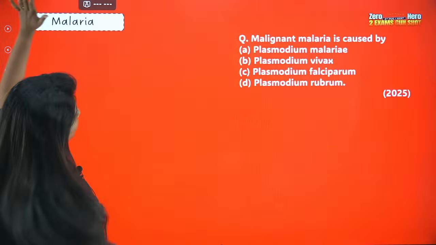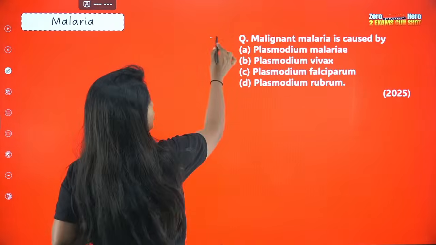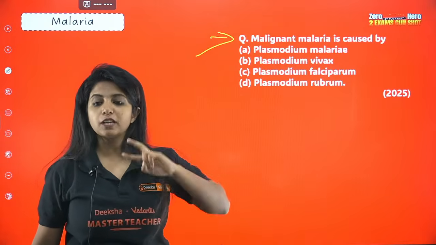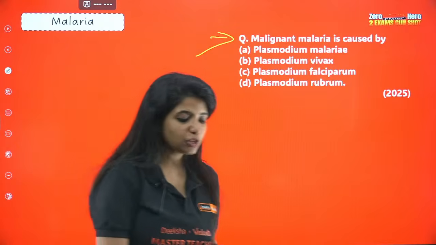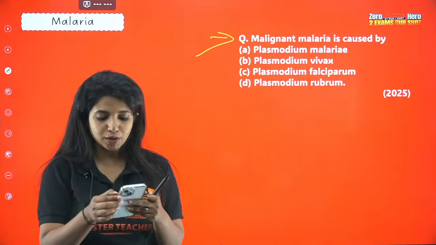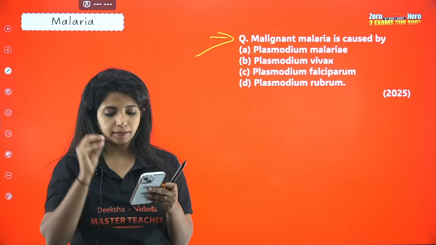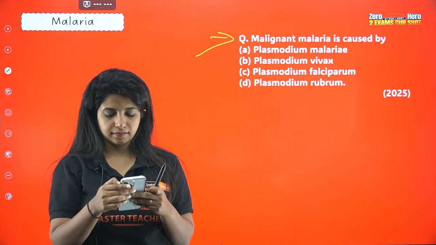Okay, so let's now go ahead. Over here, I have one more question related to malaria. Please try to solve this. Malignant malaria is caused by Plasmodium malariae, Plasmodium vivax, Plasmodium falciparum, and Plasmodium rubrum. Which one is the correct answer for this question? Malignant form of malaria is caused by what? Any idea?